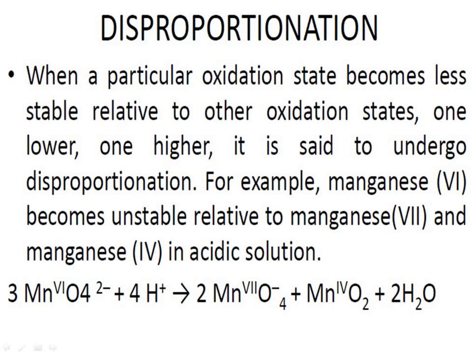If I calculate the oxidation state here, it would be 6, and here it is 7, so 6 changing to 7 means oxidation, and here 4, so 6 changing to 4 means manganese is undergoing oxidation as well as reduction. A substance undergoing oxidation and reduction in the same reaction, that reaction is called disproportionation.